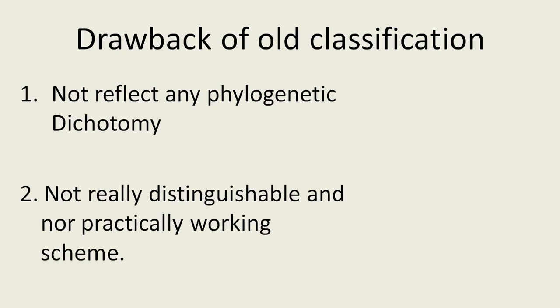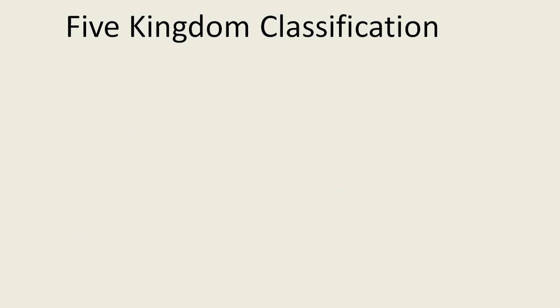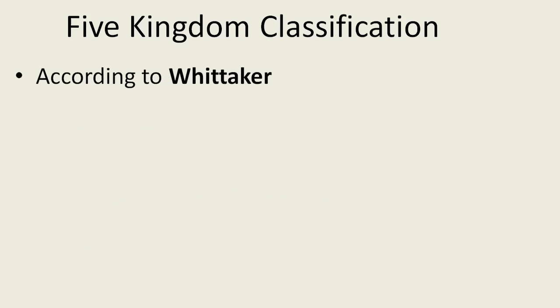Second, all organism groups are not really distinguished and the scheme was not practically working. Another drawback is that this whole classification system did not separate organisms very specifically and was not practically followed. The next classification that came was the five kingdom classification. Who is the man? Whittaker. According to Whittaker, the two kingdom classification was replaced by the five kingdom classification.